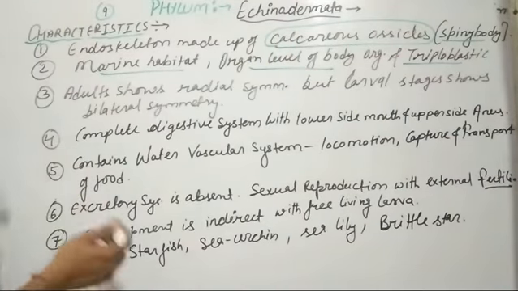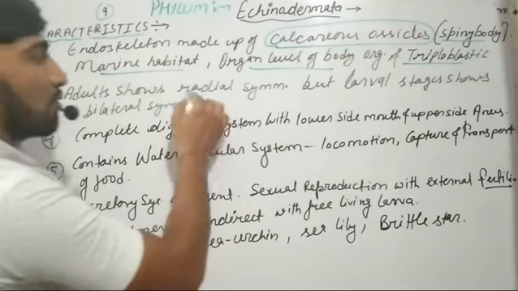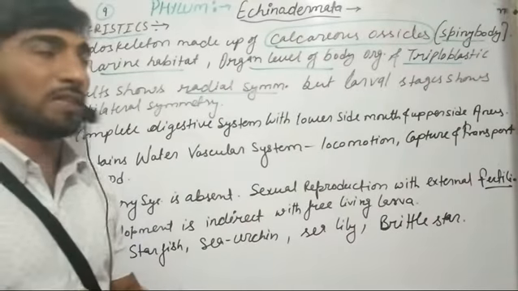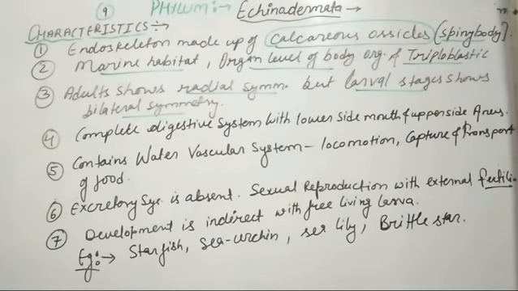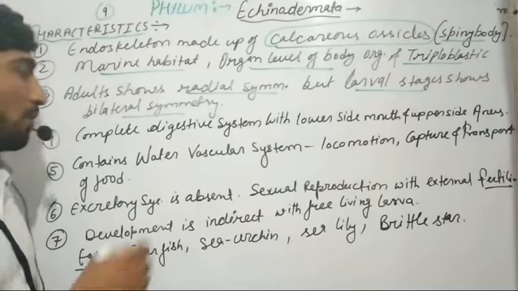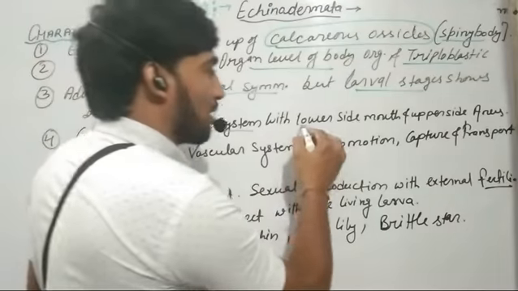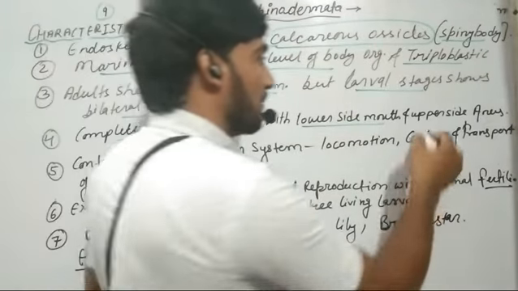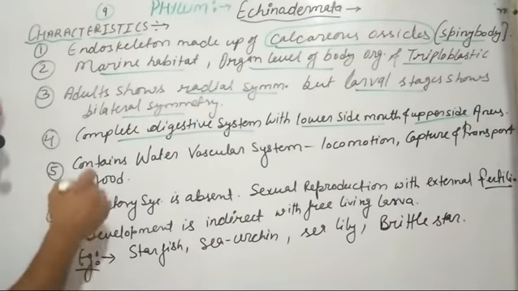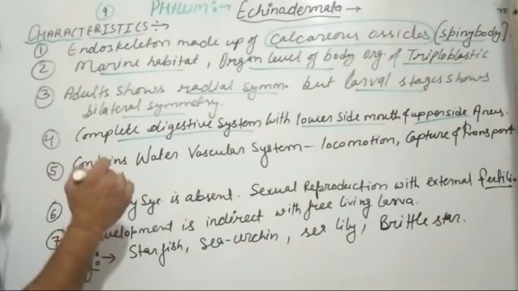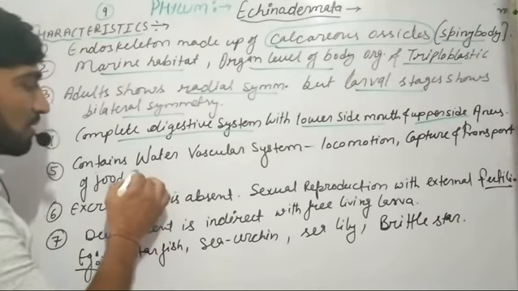Further, the adult organisms of Echinodermata show radial symmetry, whereas their larval stages show bilateral symmetry. These organisms which belong to Echinodermata have a complete digestive system. That means their digestive system consists of mouth and anus. The mouth is present towards the lower side, that is the ventral side, and their anus is present towards the upper side of the body.